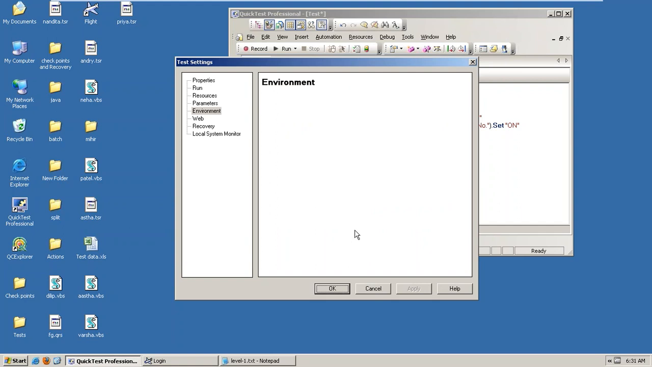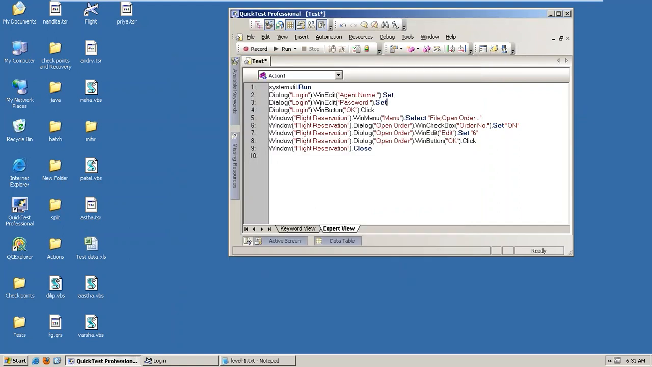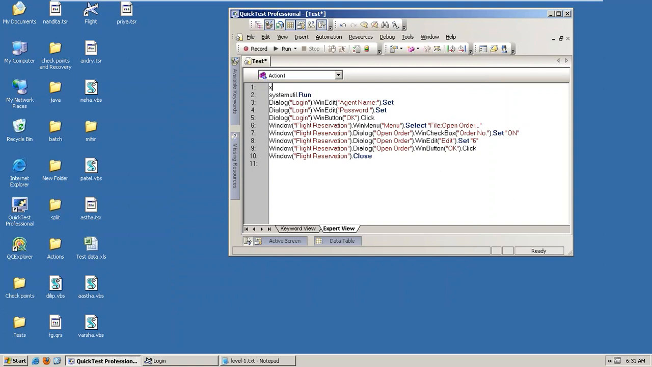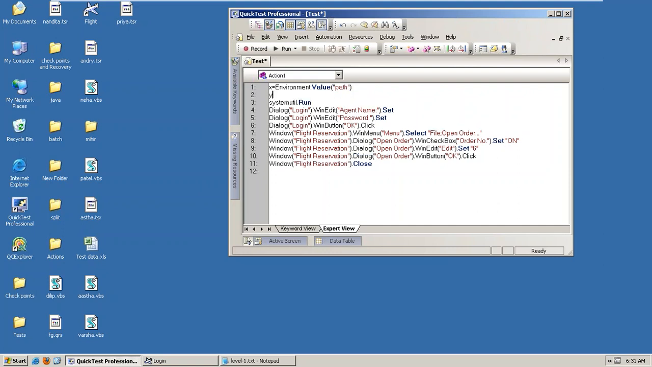Right? So these values from the securable location, I want to call here. How? Just declare a variable. So I just declared x equals Environment.Value. First of all, I want to call the path. So I just specified the path. Next, y equals Environment.Value, right?